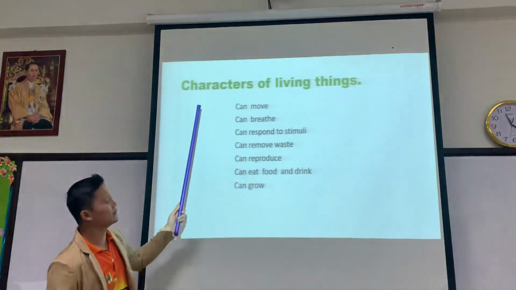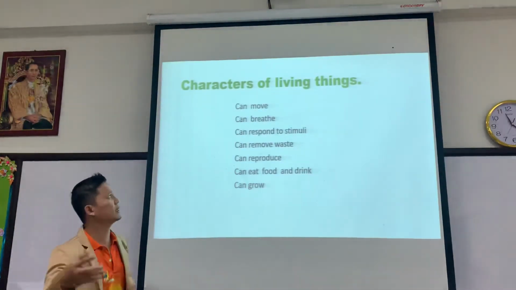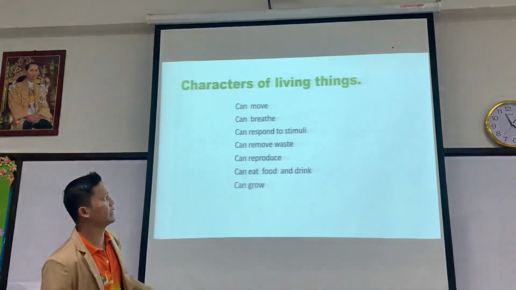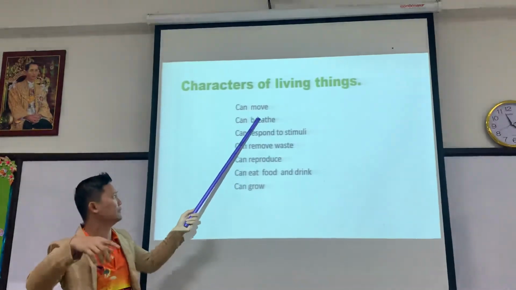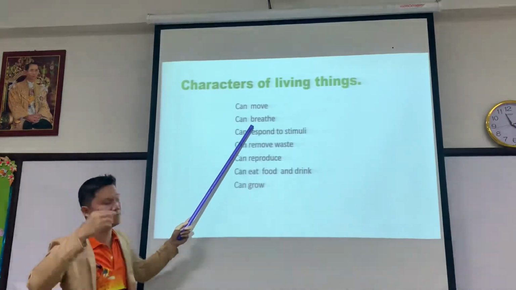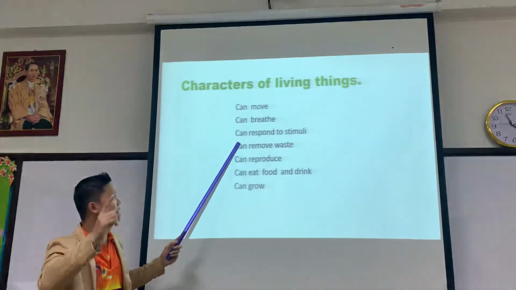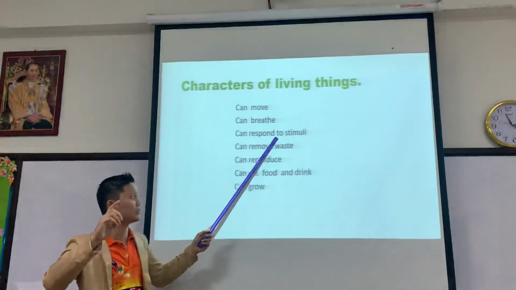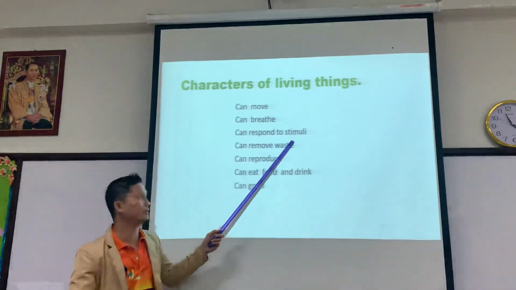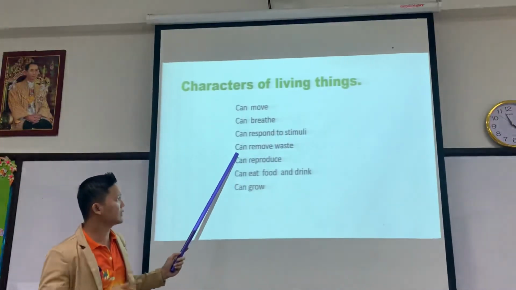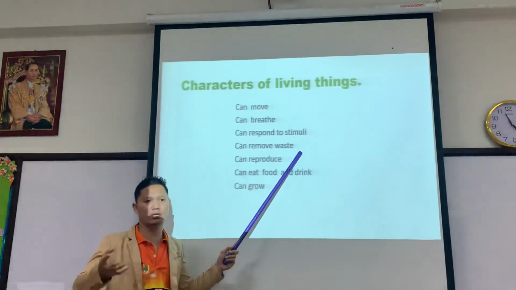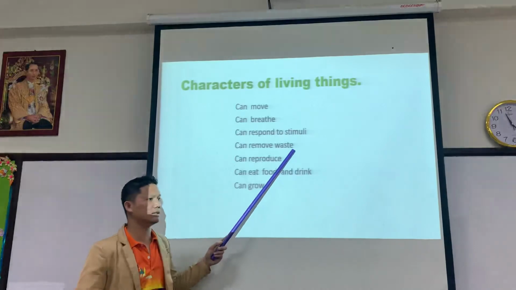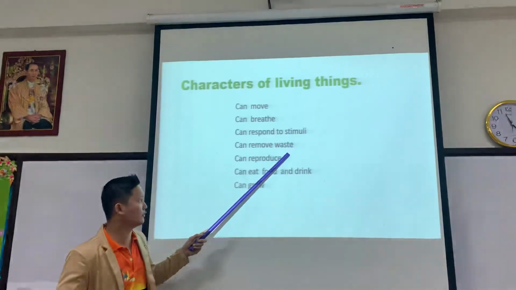Okay, now I'm going to tell you the characters of living things. Number one, living things can move. Living things can breathe. Living things can respond to the stimuli. Living things can remove waste, like us, we go to the toilet when we feel that we are overfull.